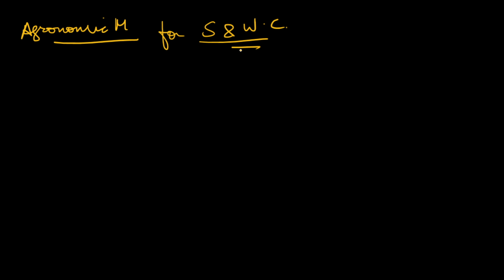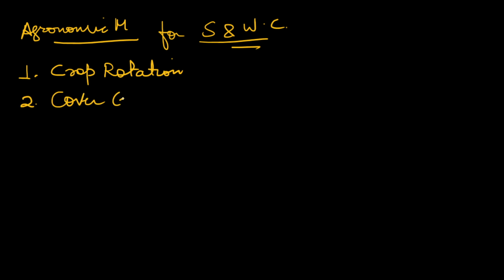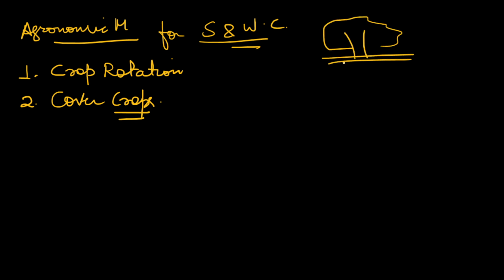First of all, crop rotation, one of the best measure. Through crop rotation we are able to conserve our soil, we can conserve our water. Second agronomic measure, we can use cover crops. They help us to reduce erosion and conserve the moisture in our soil, because say suppose this is a soil and we have a cover crop out here, so the moisture inside the soil, inside in the layers down to the cover crop will be conserved, the soil will be covered so it will not lead to erosion.